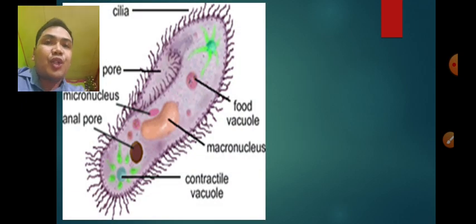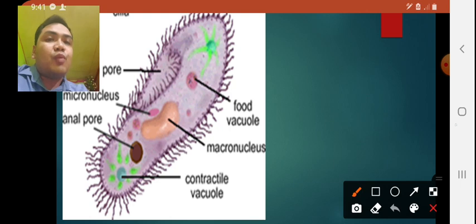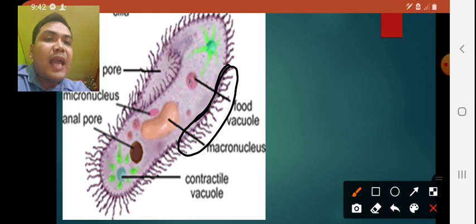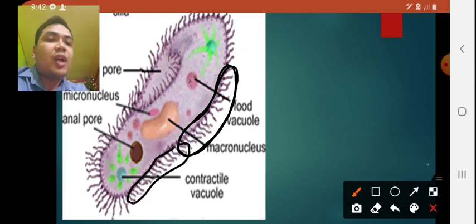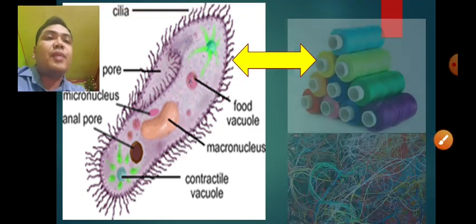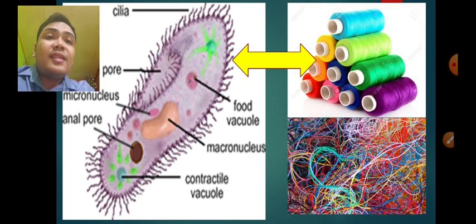So in our presentation, we have a paramecium. So in this case, paramecium is actually one of the species that belongs to kingdom Protista. Okay, so they are examples of protozoans or protists. So you will observe that outside the cell of the paramecium, which is one of the examples of protist, it consists of tiny thread-like structures outside the cell, and these thread-like structures outside the cell of a paramecium will be known as the cilia.